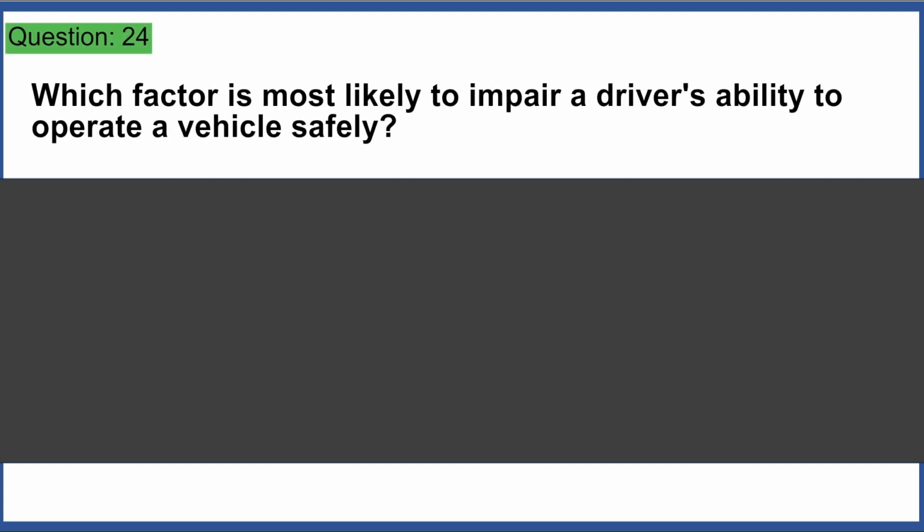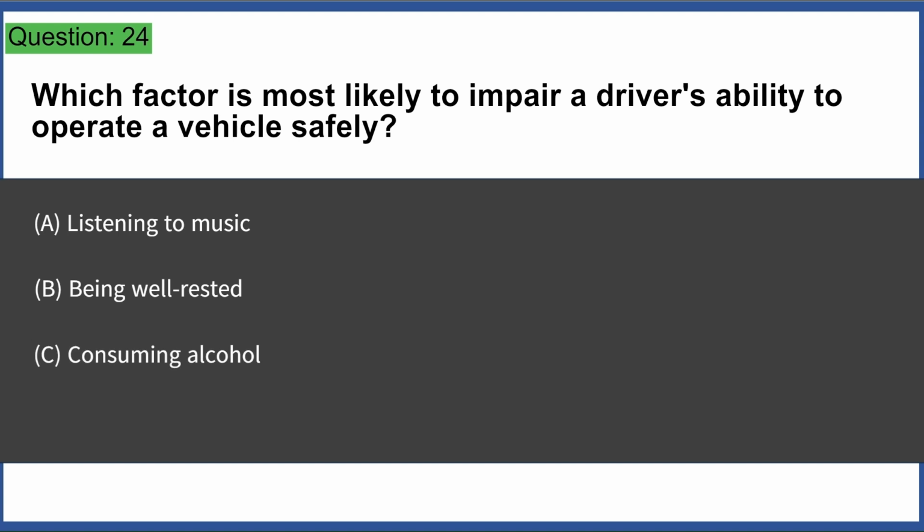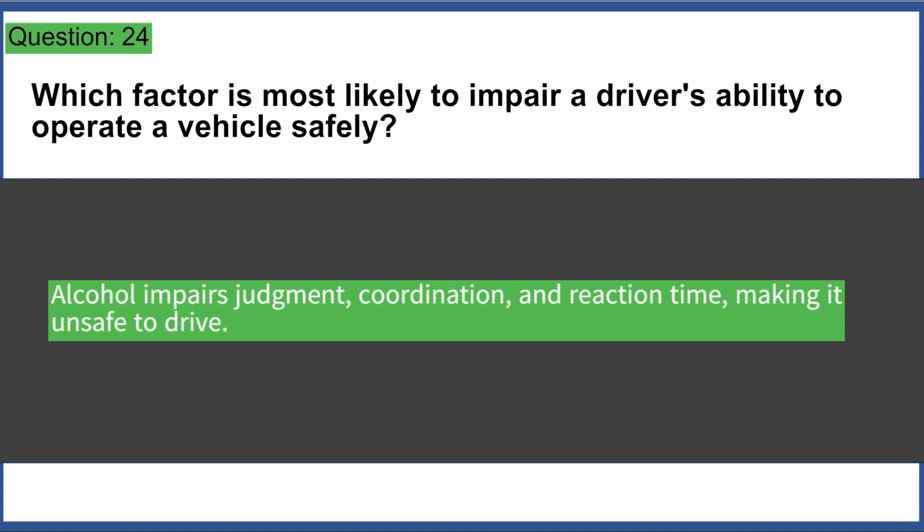Which factor is most likely to impair a driver's ability to operate a vehicle safely? A. Listening to music. B. Being well rested. C. Consuming alcohol. D. Driving during daylight. Answer C. Alcohol impairs judgment, coordination, and reaction time, making it unsafe to drive.